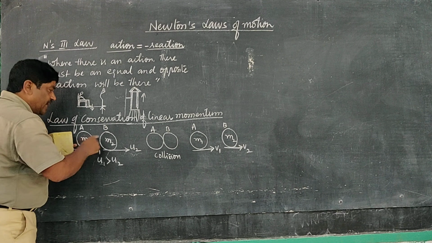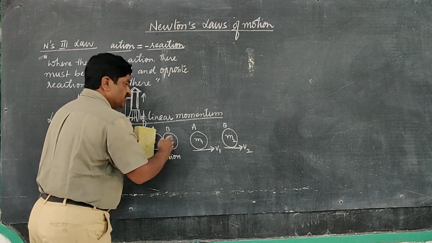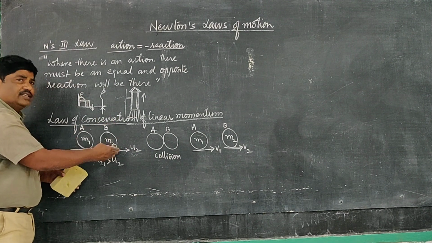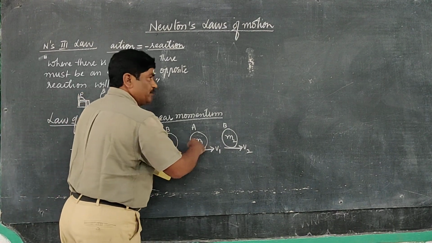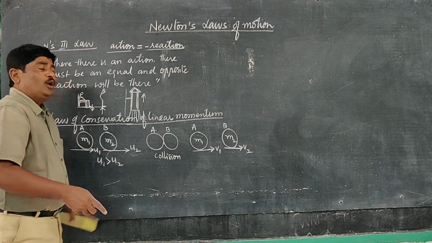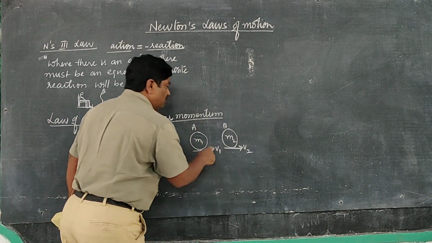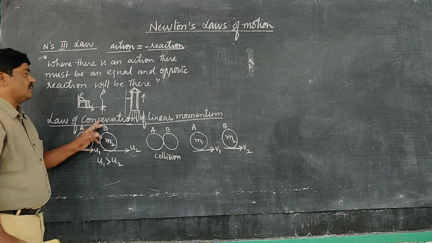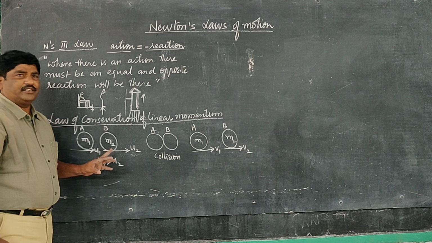Here they exchange momentum. During the collision, A gives some momentum to B, and B gives some momentum to A. By this exchange the individual momentum changes, but the total momentum before collision and the total momentum after collision must be the same. That is called the law of conservation of linear momentum.